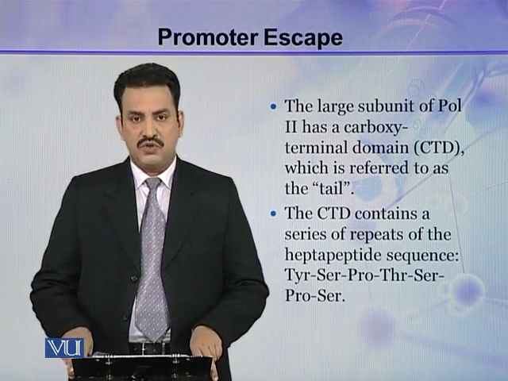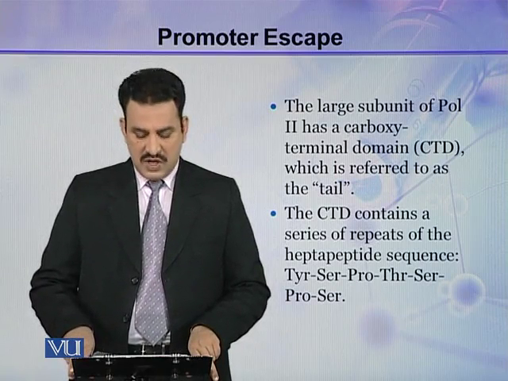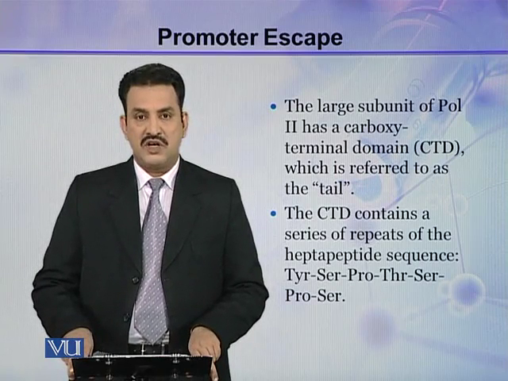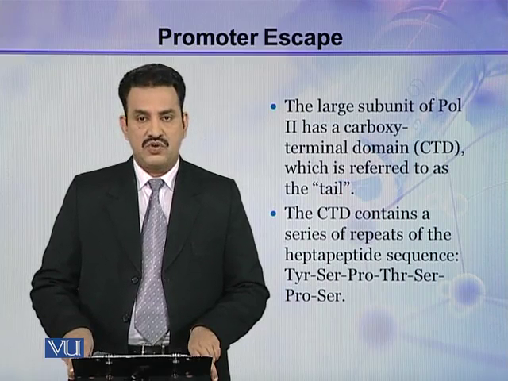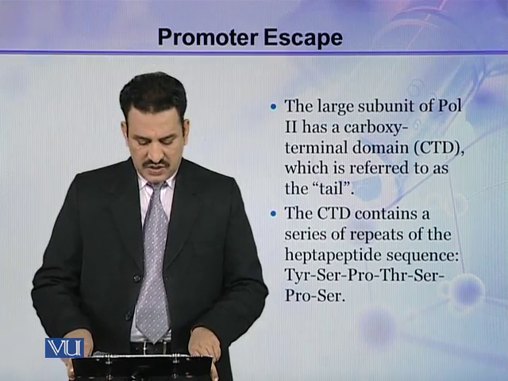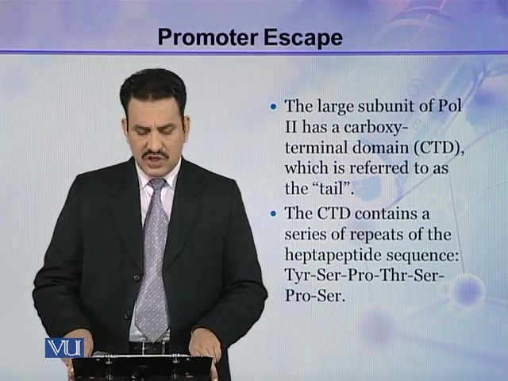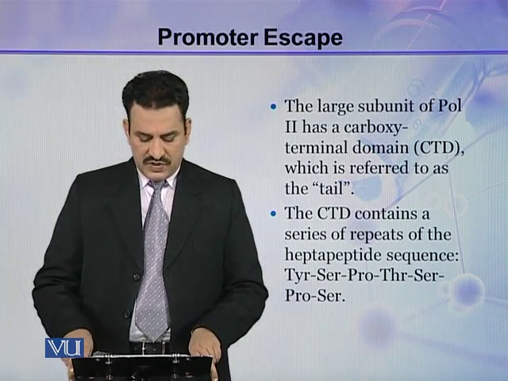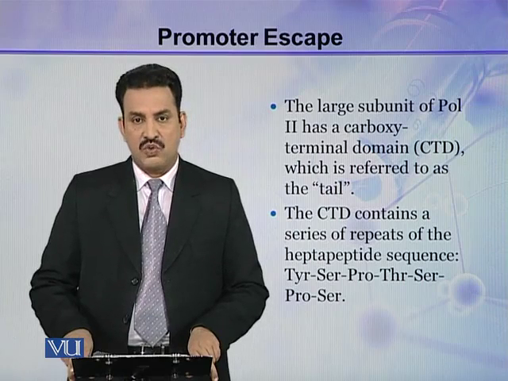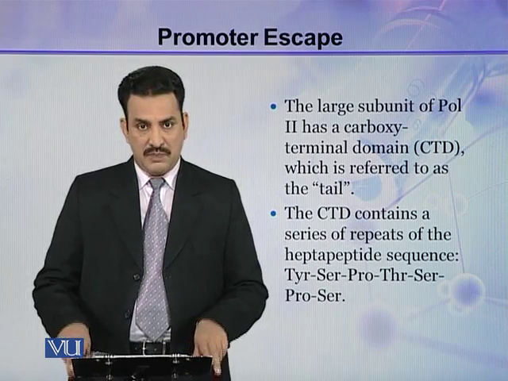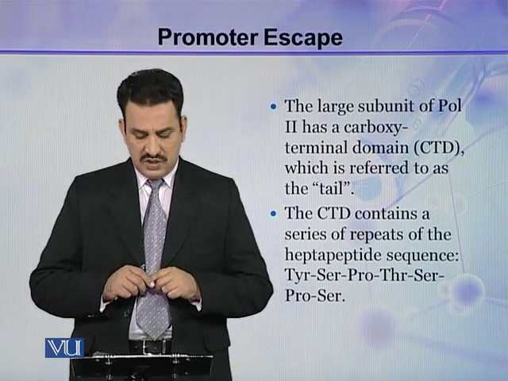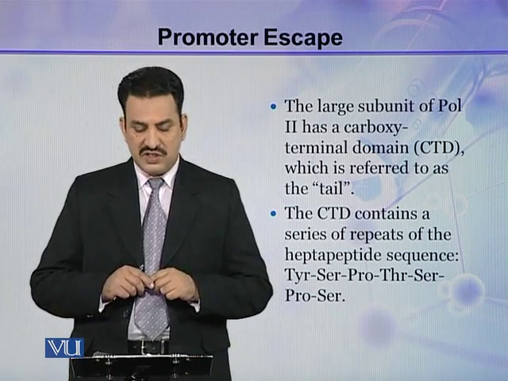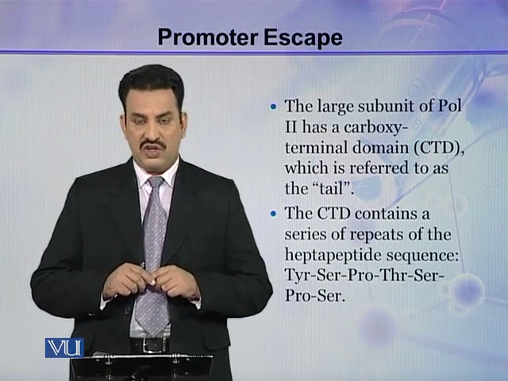The larger subunit of polymerase II has a carboxy terminal domain, that is CTD, which is referred to as the tail. The CTD contains a series of repeats of the heptapeptide sequence, which includes tyrosine, serine, proline, threonine, serine, proline, and serine.